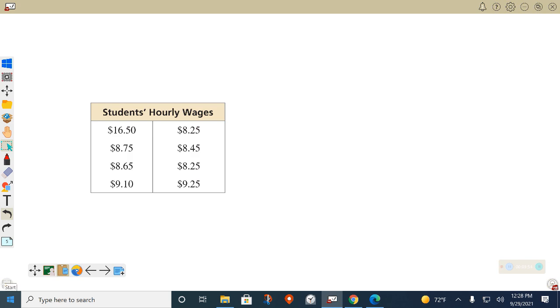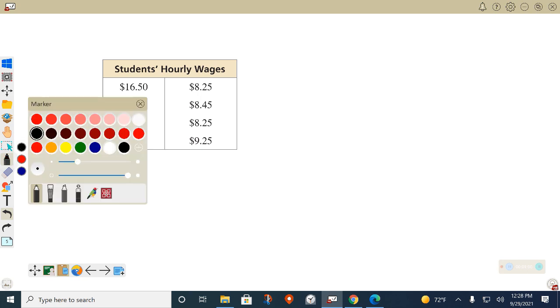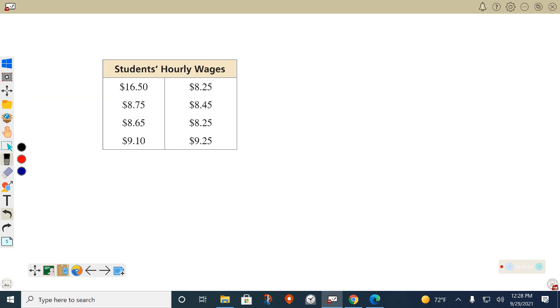So we're only doing one example. Go ahead and copy down this table. I'll give you about a minute to copy this down. Only doing this example and we're done. We're going to do a scavenger hunt outside.